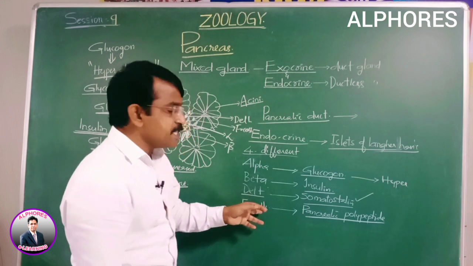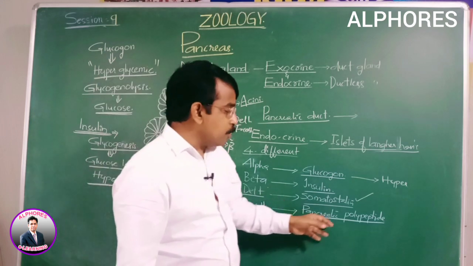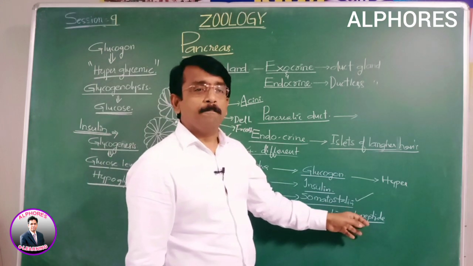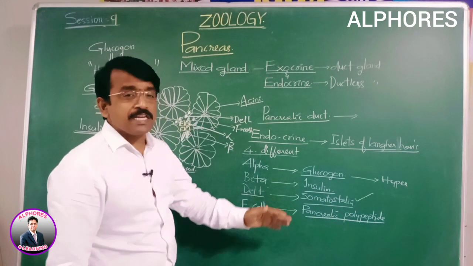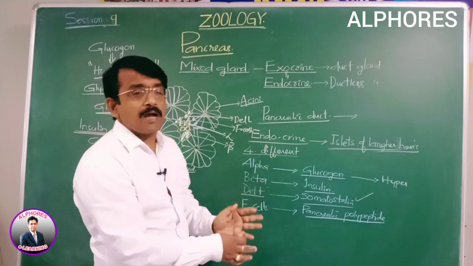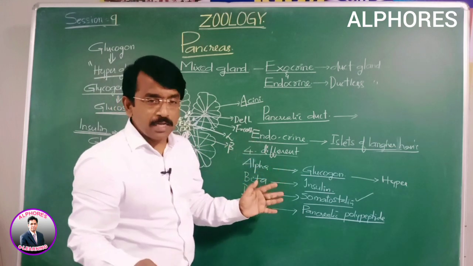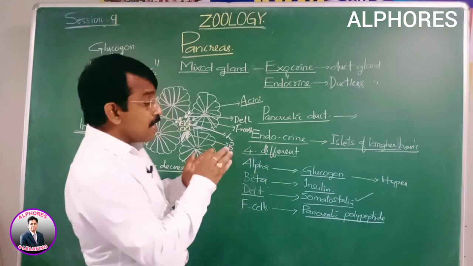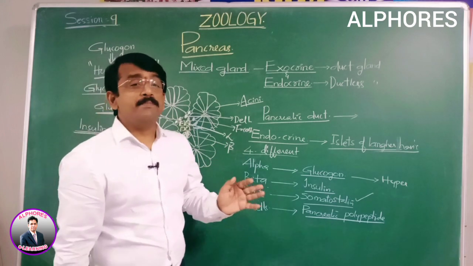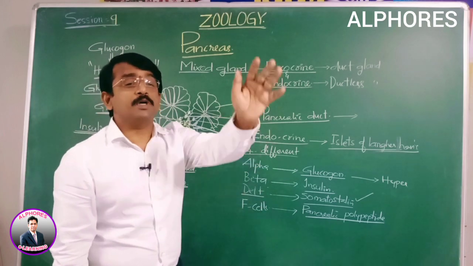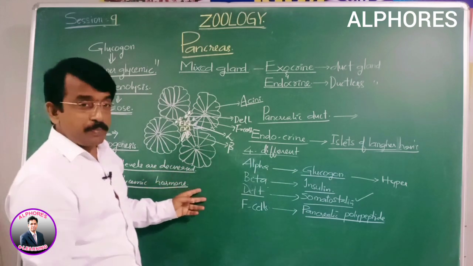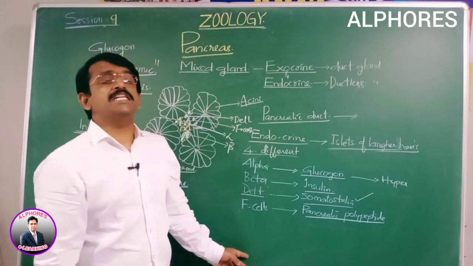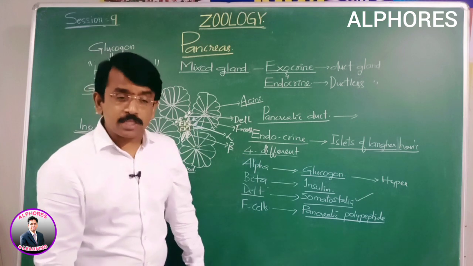Next, F cells secrete pancreatic polypeptide, which inhibits the secretion of somatostatin. Collectively, the pancreatic hormones maintain balance. That is, they maintain the balance of glucose. Glucose levels are kept balanced by the pancreas. This is the description regarding the pancreas.